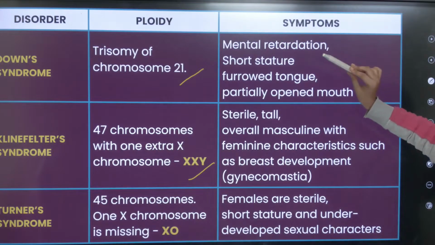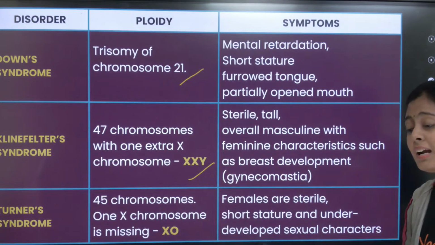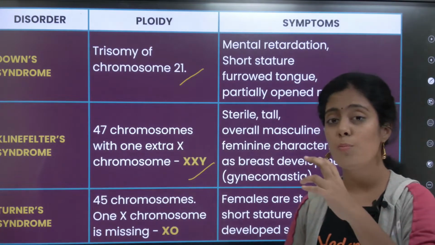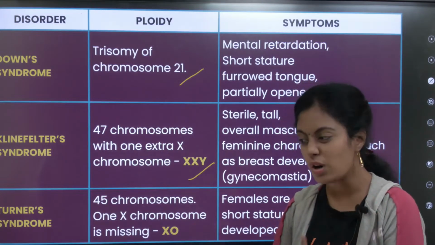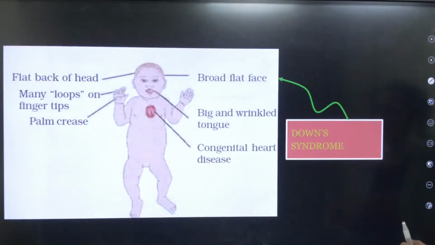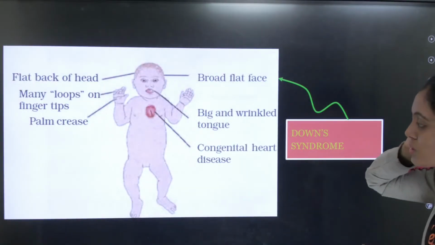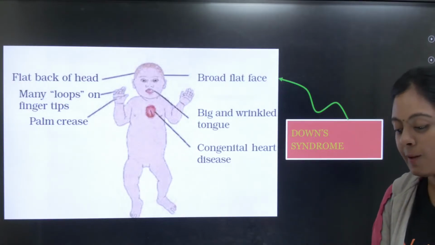Mental retardation, short stature, furrowed tongue, partially open mouth. Down syndrome people are more prone to heart diseases. They can also have more chances of thyroid issues when it comes to Down syndrome. Yes, this is how Down syndrome looks. Congenital heart disease, broad flat face.